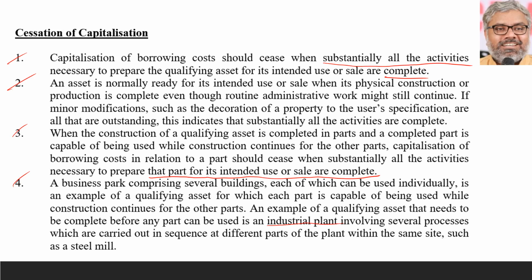That is enough. So buildings can be a good example of such a situation. Factory construction, or any other technical installations, can be considered as examples of the second scenario, where cessation of capitalization will only happen when the entire asset is ready for its intended use. Intended use there is not the building. Intended use is the factory, the total overall factory, which can start manufacturing in future.